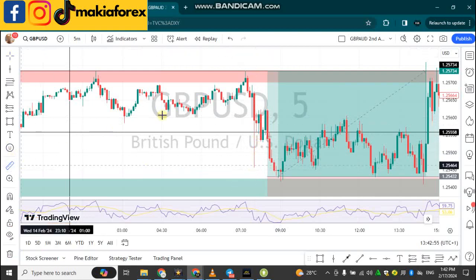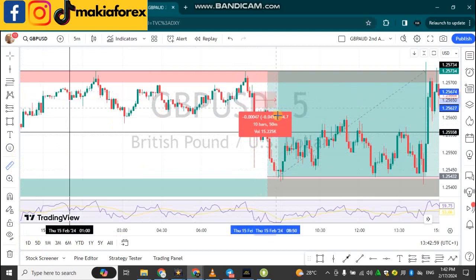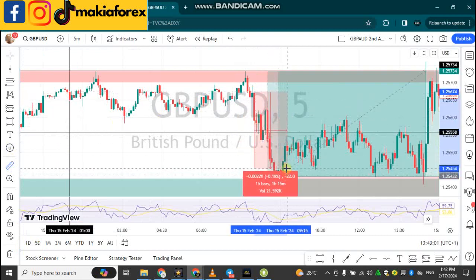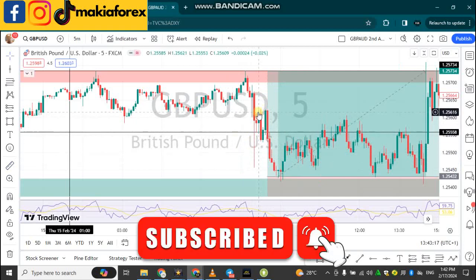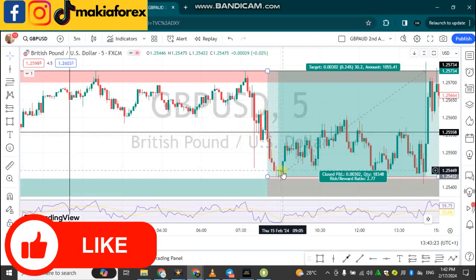Let's calculate the pips. This is a news candle. You can see 8 p.m., it dropped all the way to this particular area. That's in the first 5 minutes. You can see the first 5 minutes was 22 pips, let's say 21.7 pips, the first 5 minutes candle. What happened? Then we had a sharp pullback to this area. It dropped down again, went up a little bit, then pulled back down to this particular area.